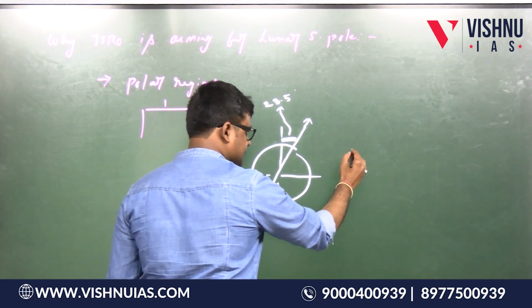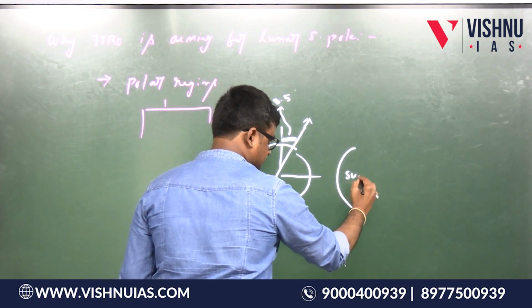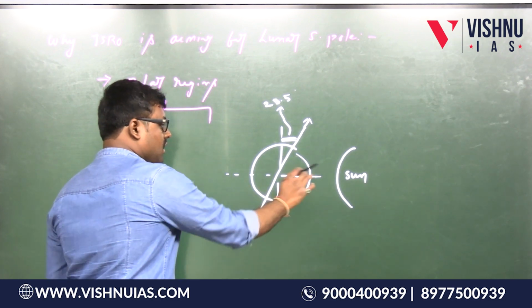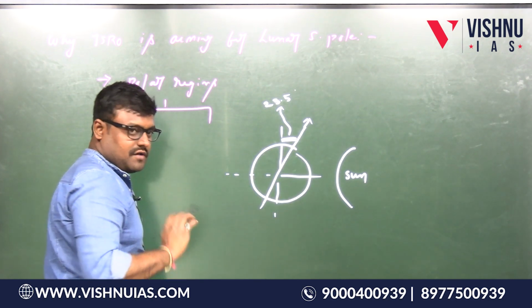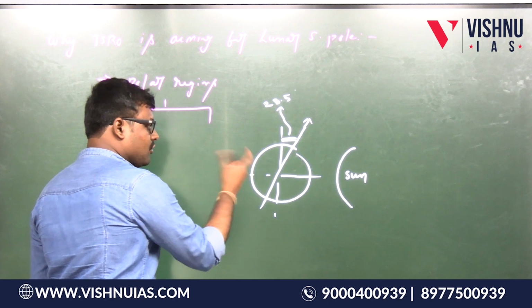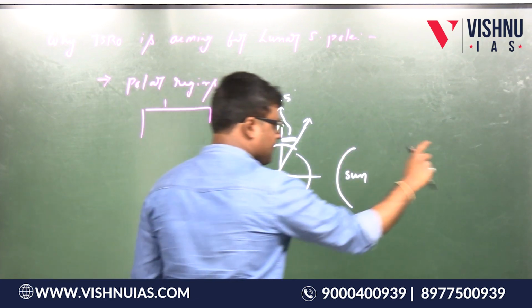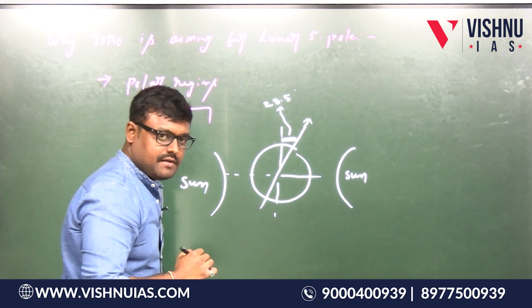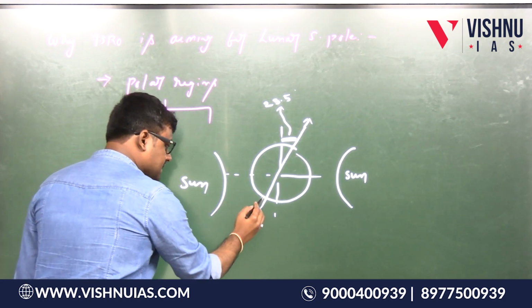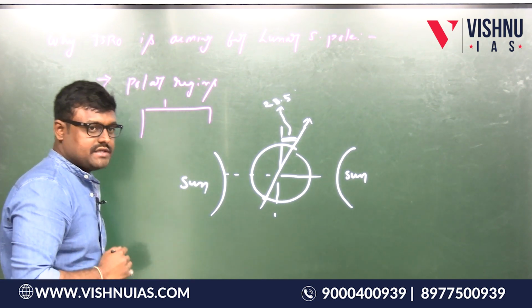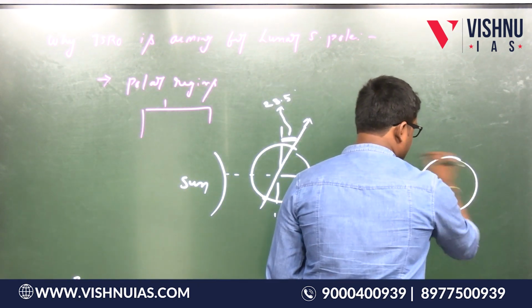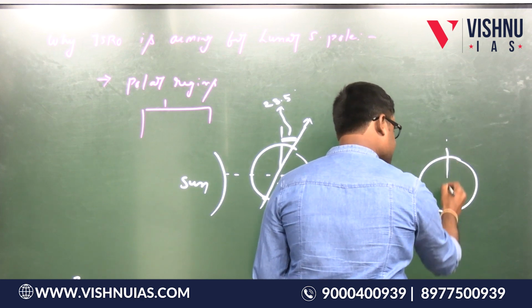This is the north pole, and the north pole is receiving a good amount of sunlight. Now this earth is rotating about its own axis and revolving around the sun. Now here is the sun. Did you understand what I said? Now this south pole is receiving a good amount of sunlight, yes or no? Yes. But if you take the case of the moon, this is the moon.